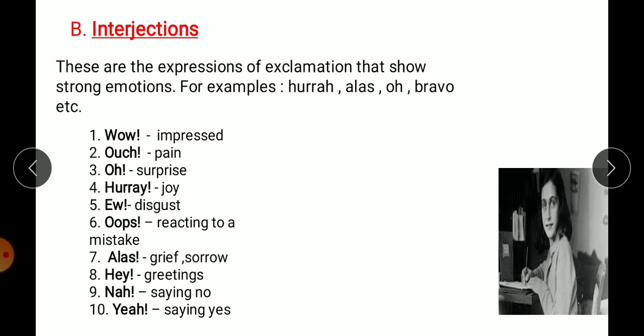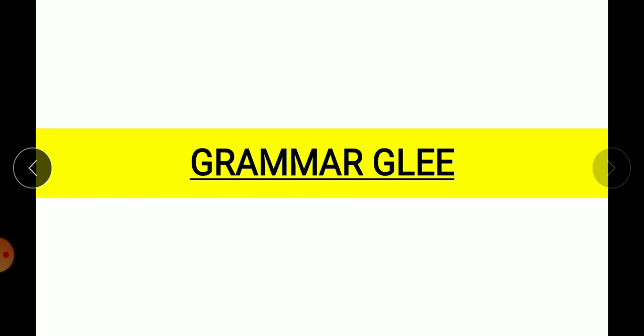Interjections. Now, these are the expressions of exclamation that show strong emotions. For example, hurrah, alas, oh, bravo, etc. So, जब भी हम कोई अपने expressions, emotions express करते हैं, then they are interjections. So, there is matching. There are interjections and their meanings. You need to match it. Now, coming to grammar glee.